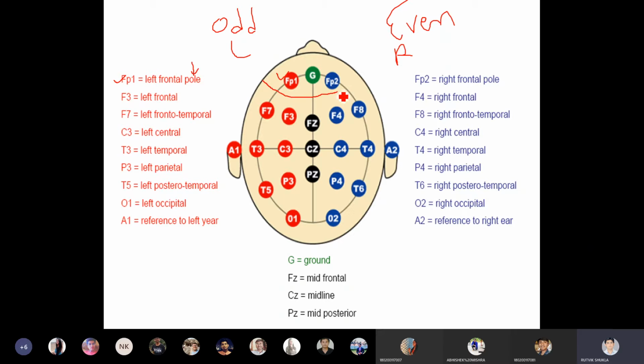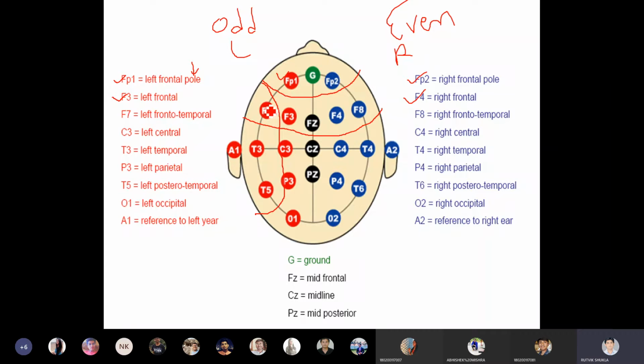So if I divide the region like this, these are called left frontal pole, and this one is called right frontal pole. If I divide the region again like this, then F3 is called left frontal, and F4 is called right frontal, this one. Now F7, if I draw this, is another region. I'll just draw that region like this.